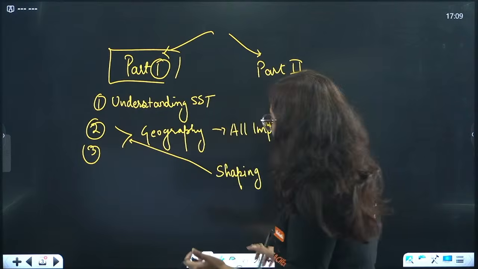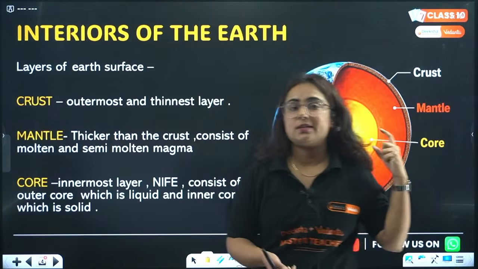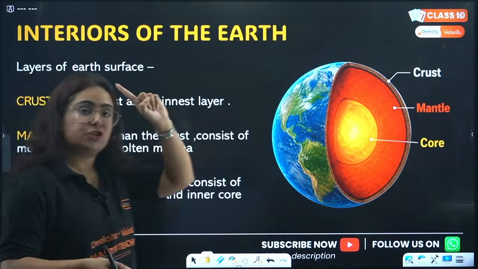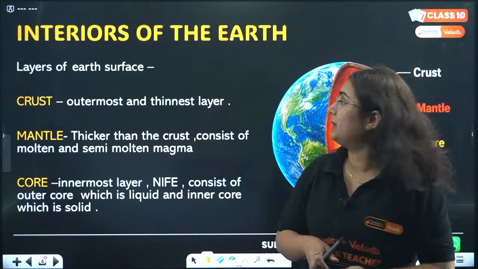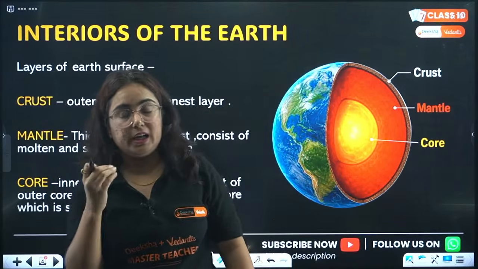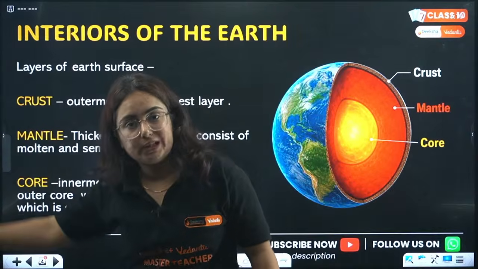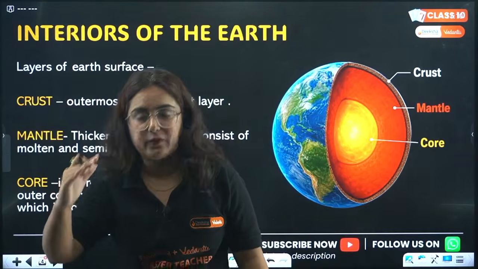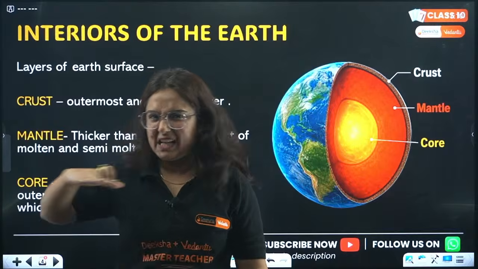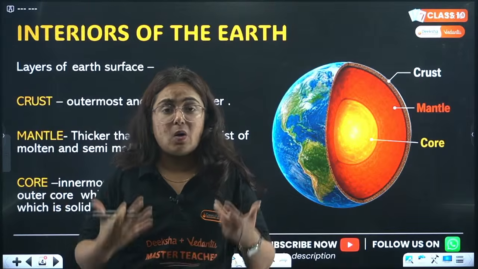Okay, great. Now, starting this chapter, that is interiors of the earth. The chapter is shaping of the earth's surface, and the first topic is interiors of the earth. But see, the content is in such a way that you have to understand this chapter thoroughly. On the surface of the earth, you see plateaus, mountains, plain areas, somewhere deep trenches, lot of things are there. So how are they formed?